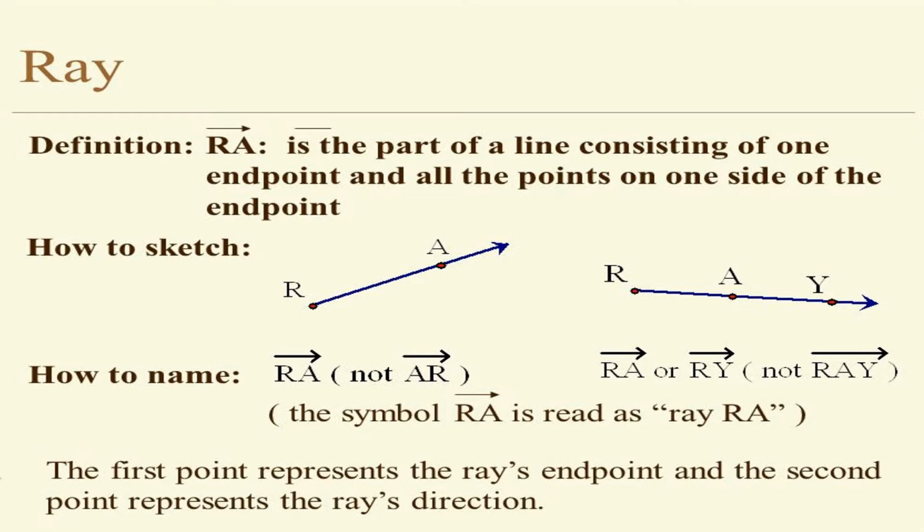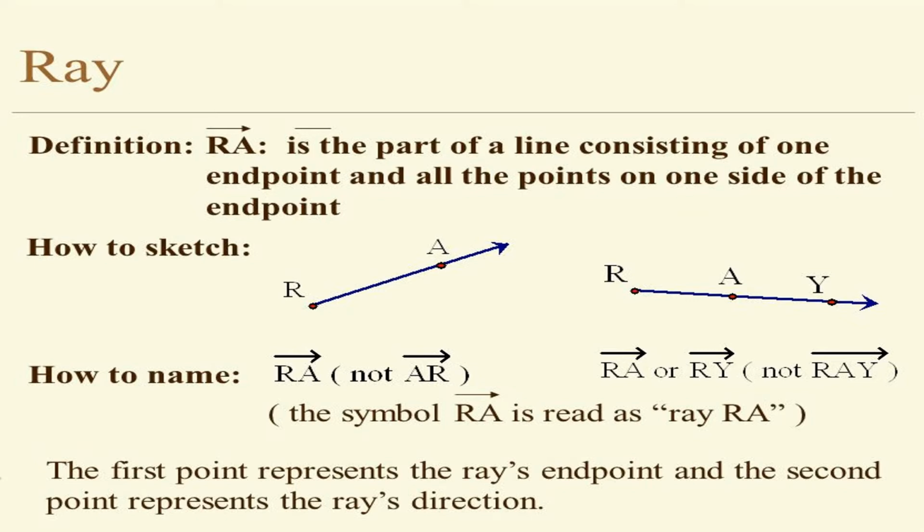Which side do we have to draw the arrow mark? On the side where it goes on without end. So on the A side it goes on without end. See here, the symbol of RA is read as ray RA. We can read it as ray RA, or else we can write RA with the arrow mark symbol above, only on one side.